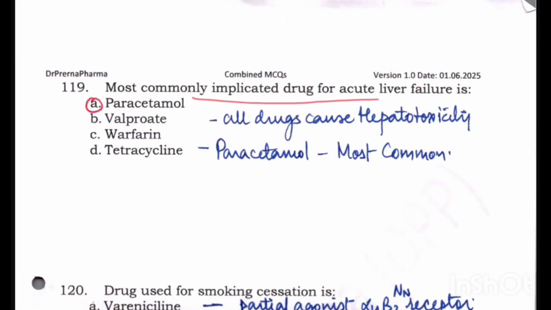So the most commonly implicated drug for acute liver failure is, out of the given options, paracetamol, valproate, warfarin, tetracycline. Warfarin, valproate and tetracycline are all hepatotoxic, and paracetamol is the drug which is most commonly implicated. All these drugs cause hepatotoxicity, but paracetamol is the most common. So understand the question here.